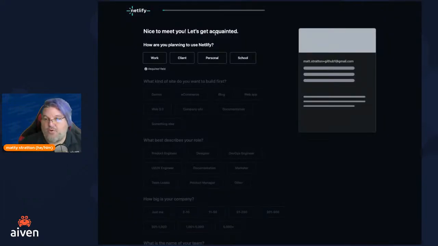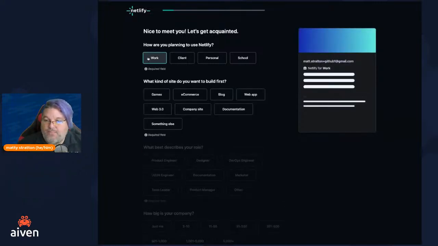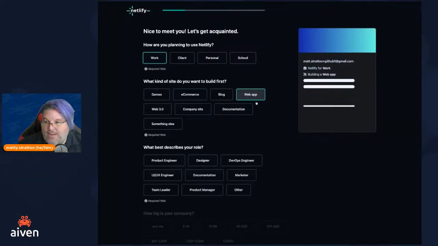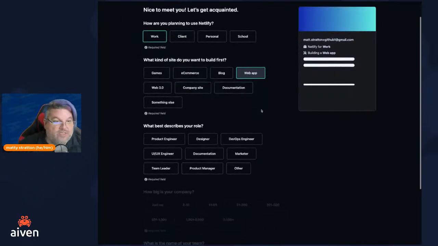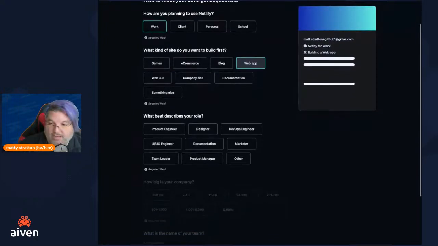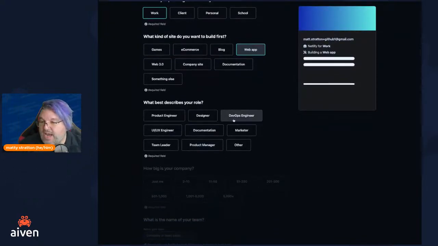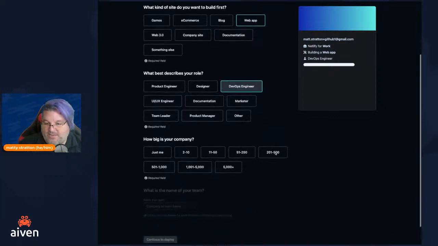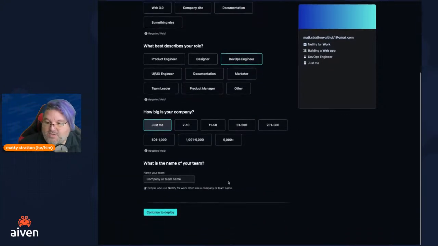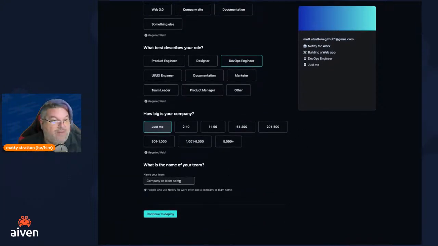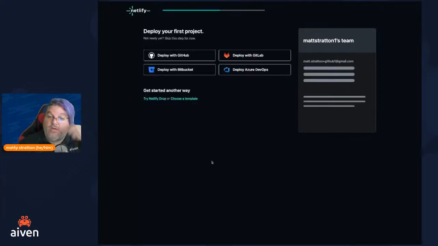And it's going to say, cool. So again, check along. How are we going to use Netlify? It's for work. Why not? What do we want to build? We want to build a web app. None of this fundamentally changes how you're actually using Netlify, but you know how these things go. Let's say I'm a DevOps engineer because I love that term. And I'm going to say the company is just me. Now, at this point, you can optionally name your team, but since we said it's a company of just me, cool, I'm just going to continue to my deploy.